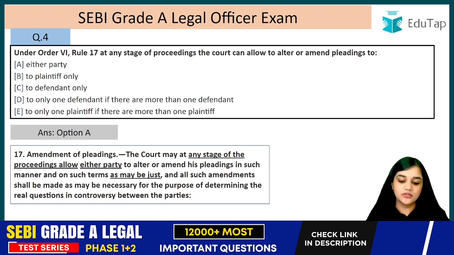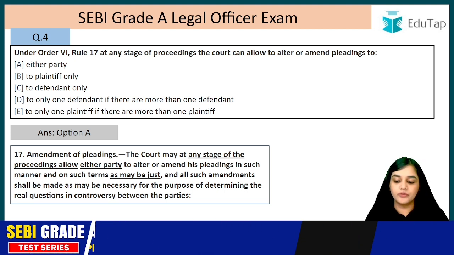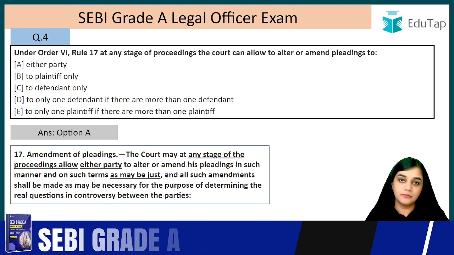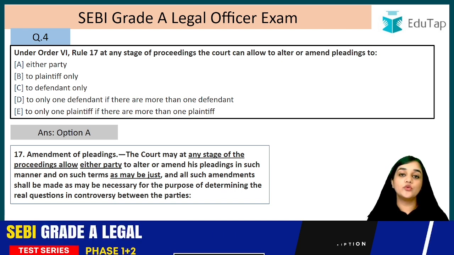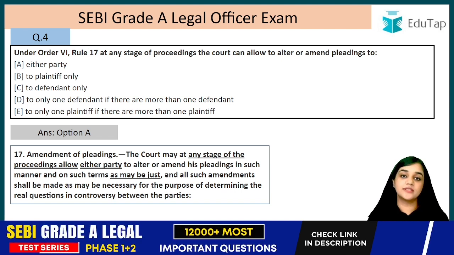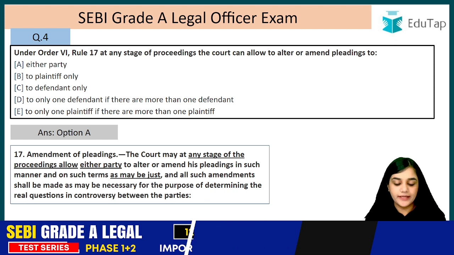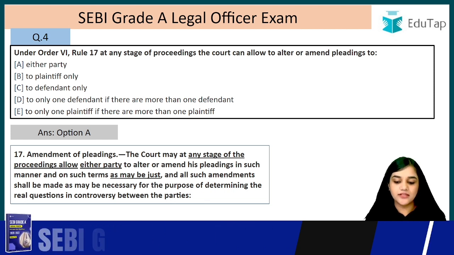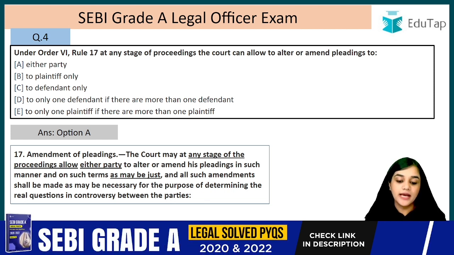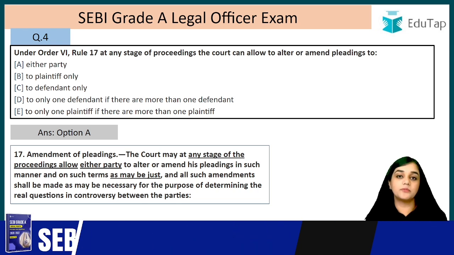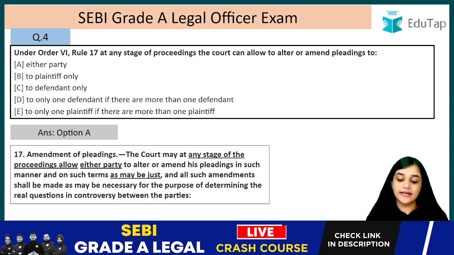So at any stage, so the court may at any stage of the proceedings allow either party, and they can be allowed to both. Either party here means that you can amend your plaint also and your written statement as well. So the court may at any stage of the proceedings allow either party to alter or amend his pleadings in such manner and on such terms as may be just, and all such amendments shall be made as may be necessary for the purpose of determining the real question in controversy between the parties. If the court thinks fit, it can allow for such amendment, right?